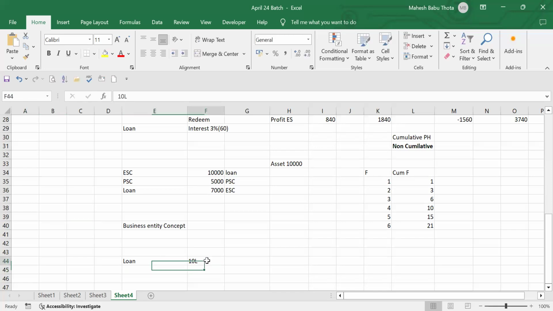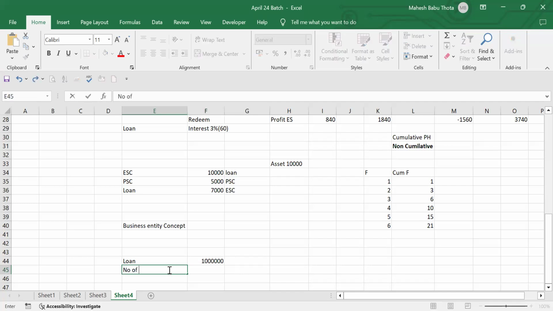As a small business, it's not possible for me to collect the entire 10 lakhs from one bank or financial institution. So I'll divide this loan also into a number of parts.